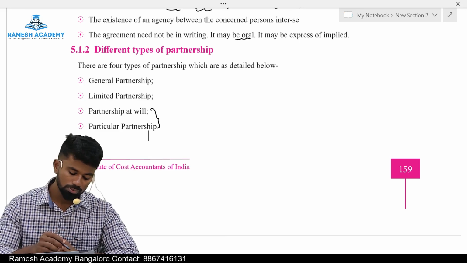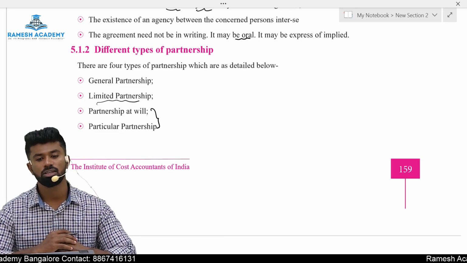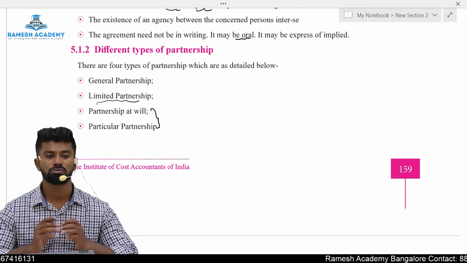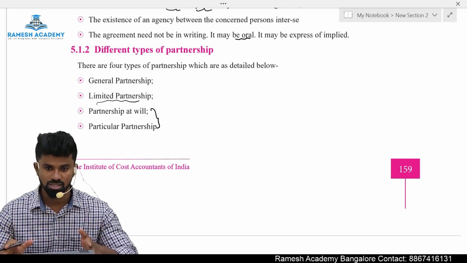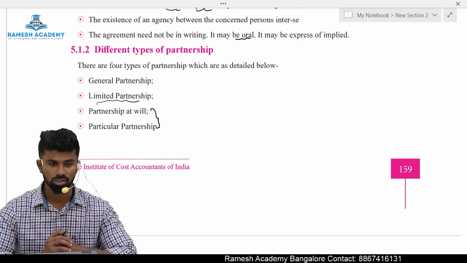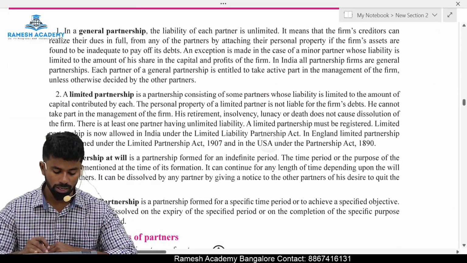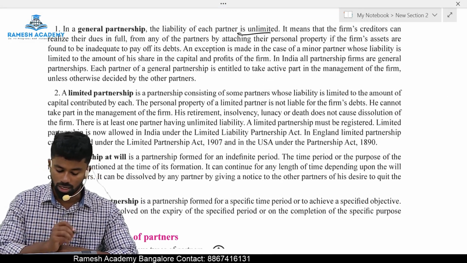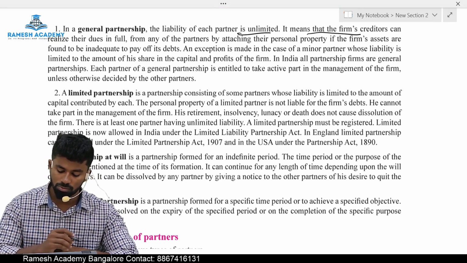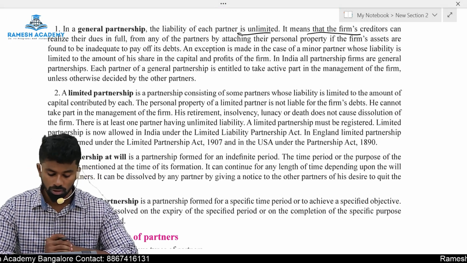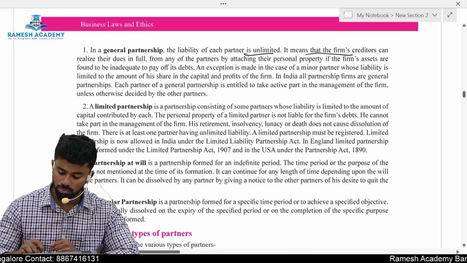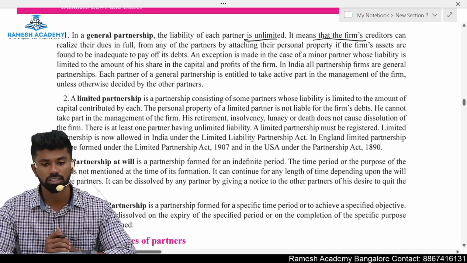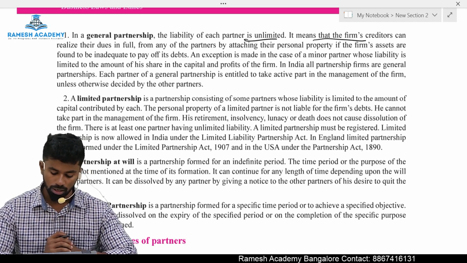Limited partnership means where the liability of the partners is limited. A general partnership firm is a partnership firm formed for carrying on a general purpose, meaning there is no particular activity mentioned. So these are the four types of partnership. Okay. In a general partnership, the liability of each partner is unlimited. It means that the firm's creditors can realize their dues in full from any of the partners by attaching their personal property if the firm's assets are found to be inadequate to pay off its debt.